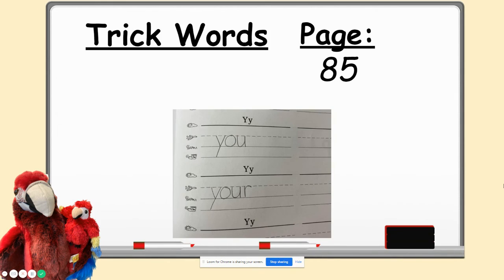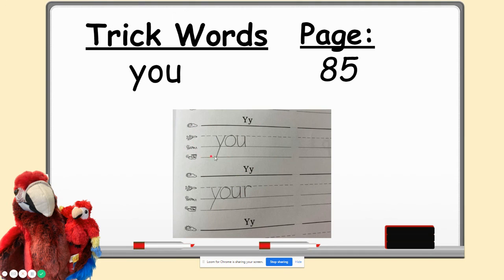Now, we're going to write it in our student notebooks. So get your student notebook ready, page 85. We're starting with our word you, Y-O-U. So as you can see here, I'm going to have my mouse on the screen. I'm going to have a red pointer. We have our Y and our Y because at the beginning of our word you, we have the letter Y. Now, we also look at the letters, Y-O-U. Y-O-U, but this one has an R, so that one's coming second, okay?